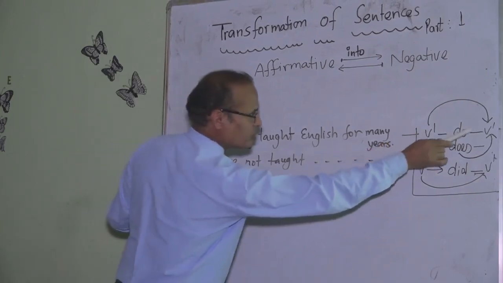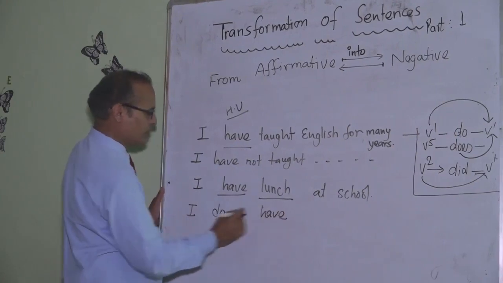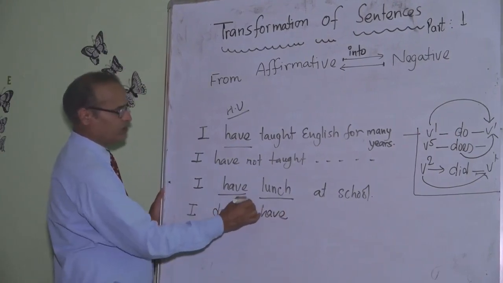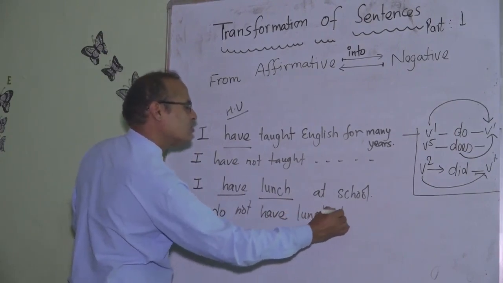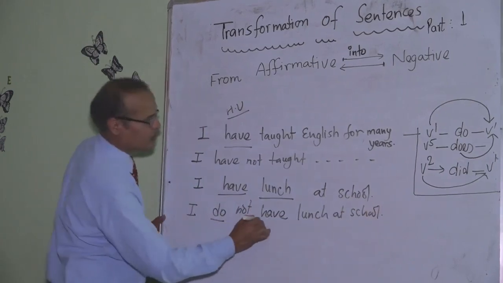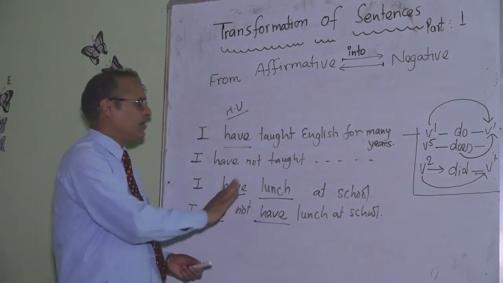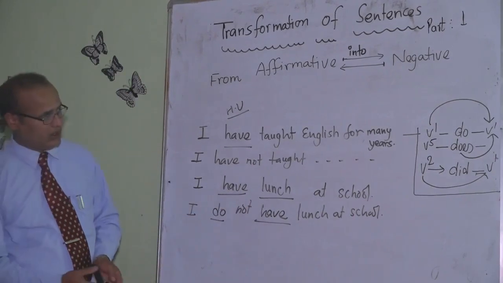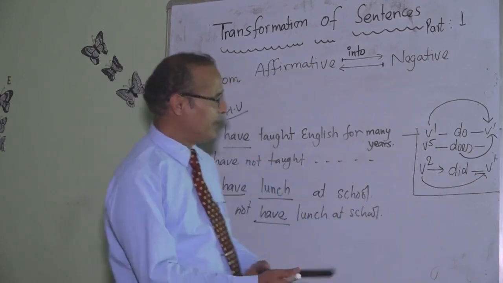Immediately we have to change the verb into root form. Have. Do. Now it's easy. I do not have lunch at school. So do and have: do not have lunch. I haven't lunch at school is an incorrect transformation from affirmative into negative.